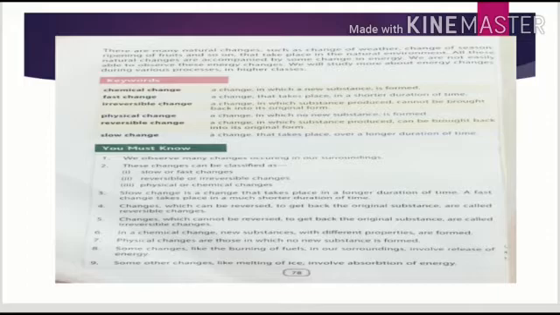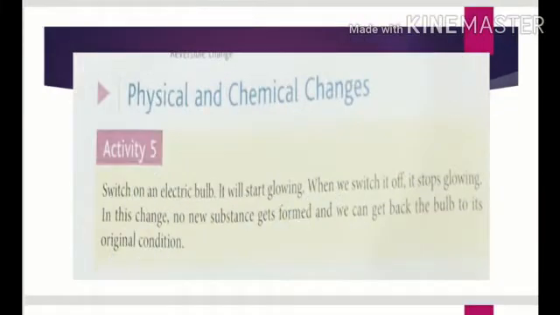Now let's discuss activity number 5 given at page number 74. We are asked here to switch on the electric bulb. Now the electric bulb starts glowing. When we switch it off, it stops glowing.